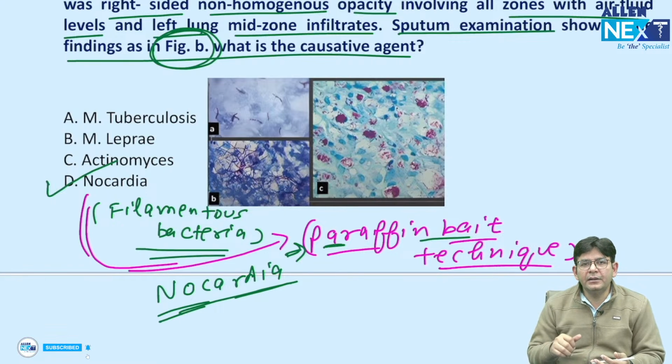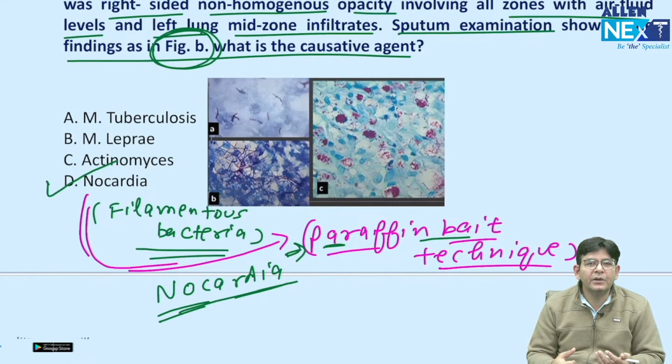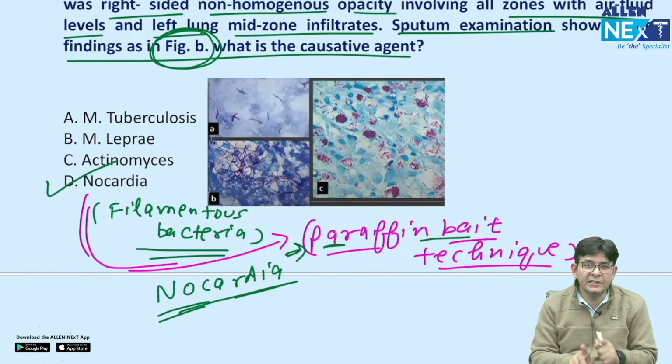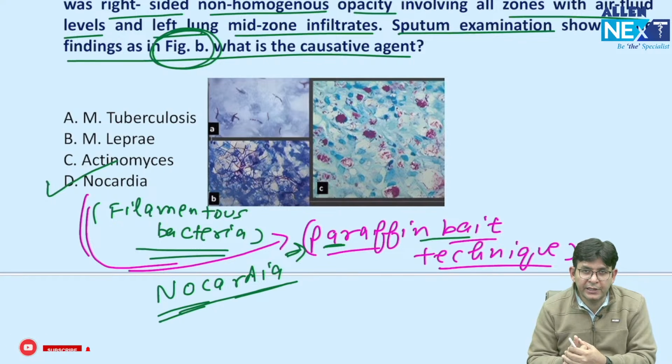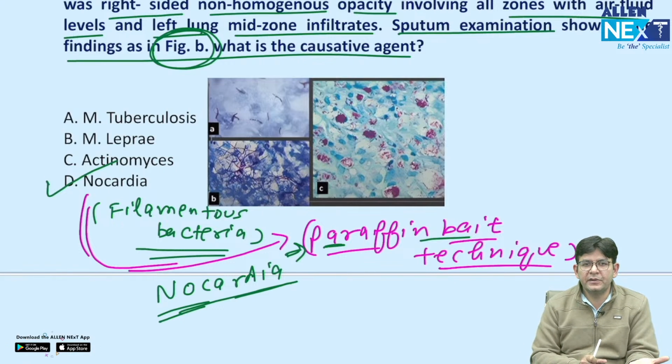Then what should be the triad here? There is a sinus, there is a swelling, there are sulfur granules. And sulfur granules of which color? Yellow color. When you bring out those sulfur granules, crush them and see them under the microscope, you observe a sun ray appearance. And what is there in the sun rays? Organism. All these are important points being asked again and again. And the organism is Actinomyces israelii.